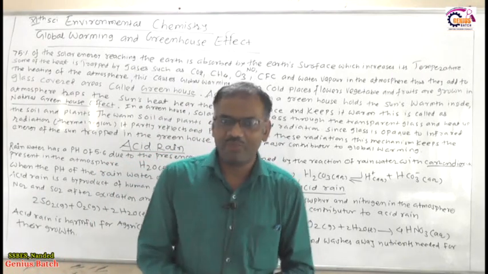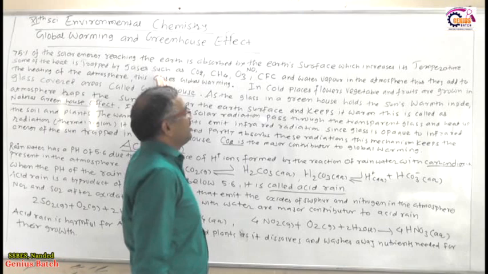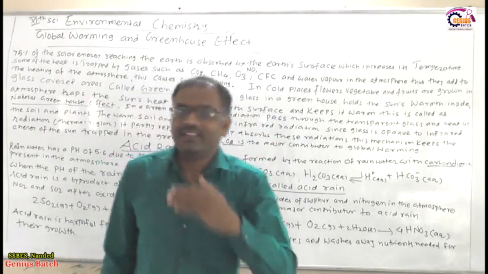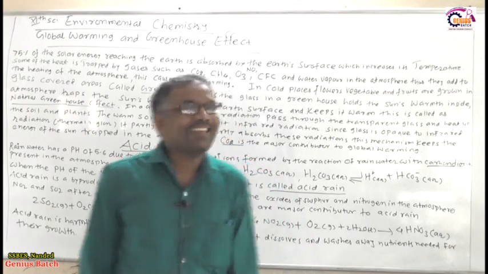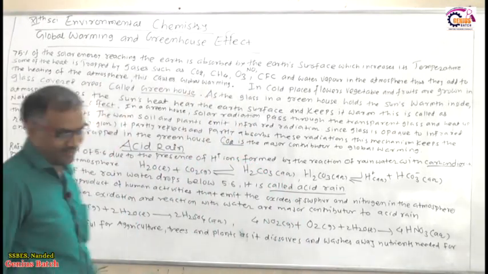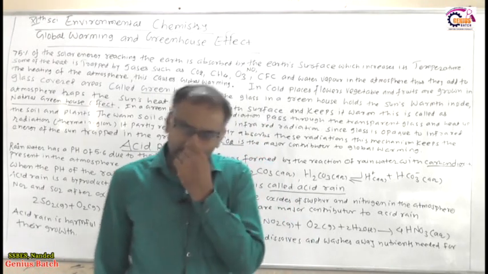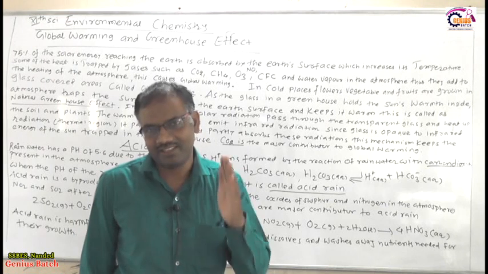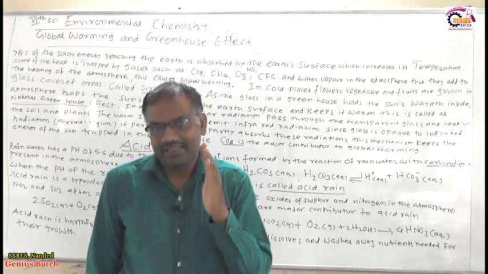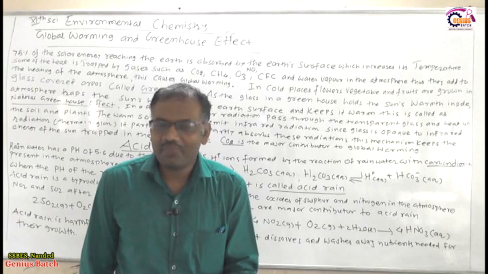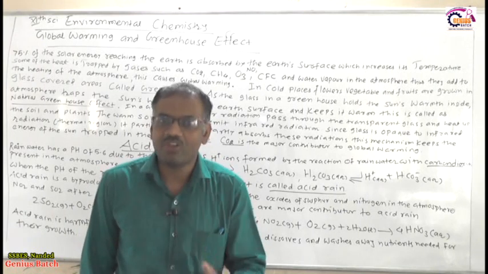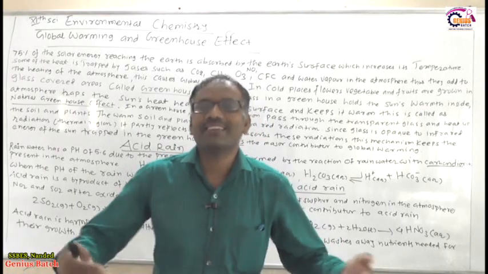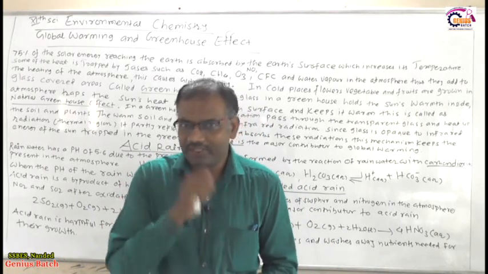So after absorbing this 75% of the solar energy, what happened? The temperature increases in the atmosphere, right? So how does the temperature increase in the atmosphere? 75% of solar energy is reaching the earth, and then this 75% of solar energy is absorbed by the earth surface. Due to that, the temperature increases in the atmosphere.